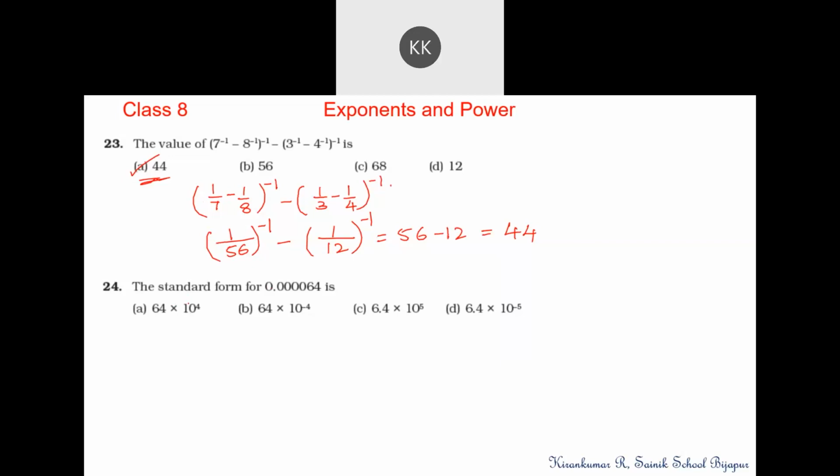In question 24 we have to express in standard form. Option D, 6.4 into 10 to the power minus 5. Why not plus 5? Because it is after the decimal, so the power is negative.